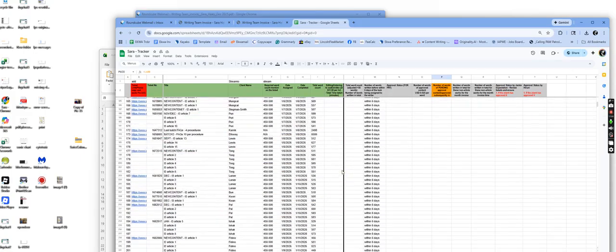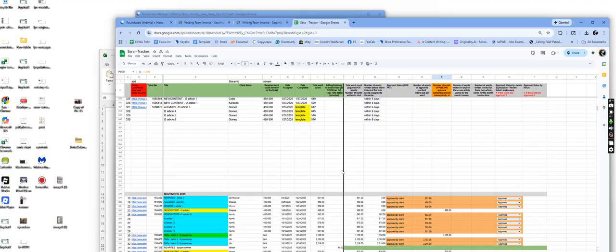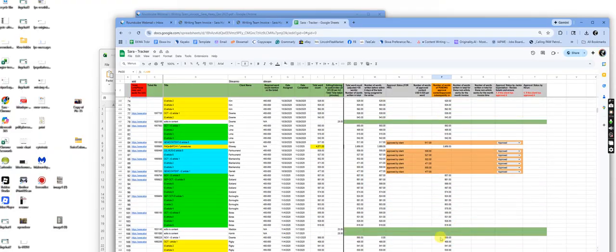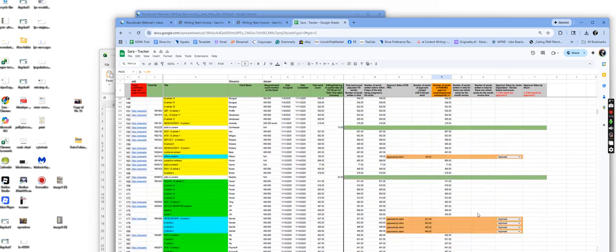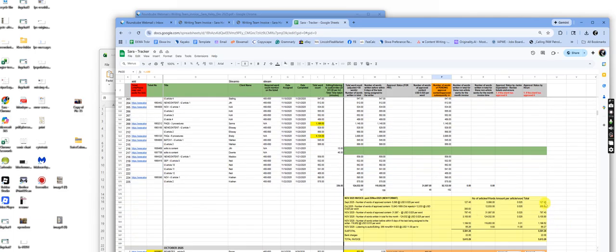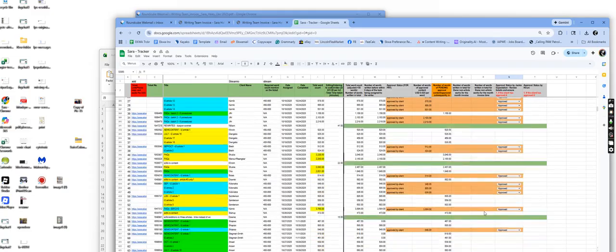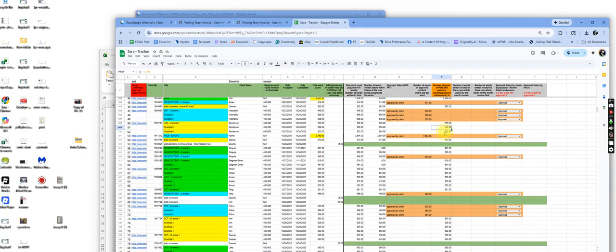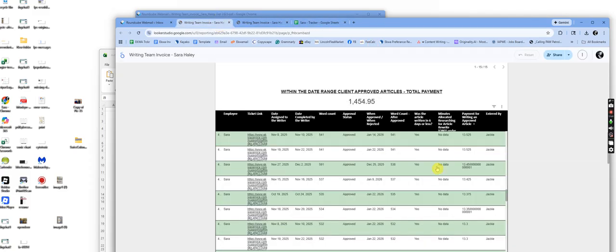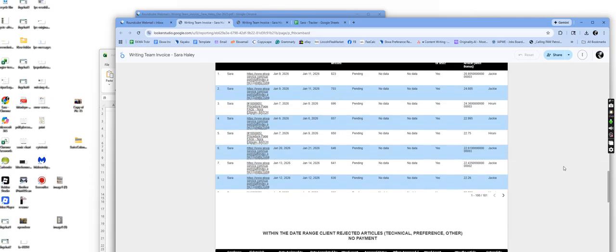By doing it this way, every month I would spot check and be like, okay, let me pick a few and make sure they all calculated right. And they always did. They always did. This always came out the way it was supposed to come out. But now, from here onward, and including any of these articles that haven't been approved that we apparently received half pay for, but we're not receiving half pay anymore, when do we get the rest of that pay, and where is that in the invoice? I'm not seeing a half pay section at all in here.